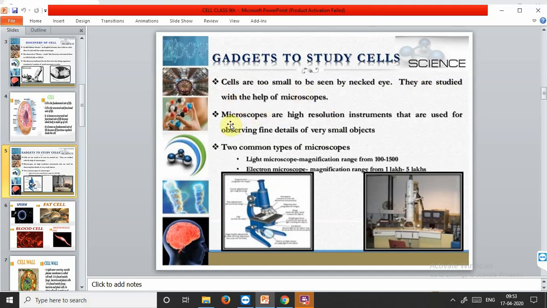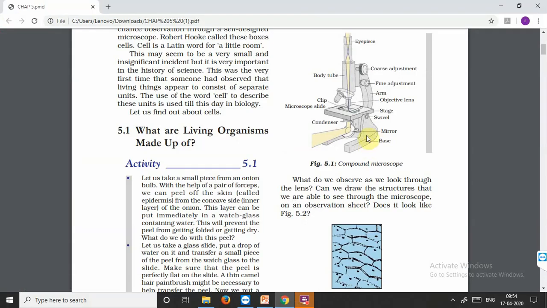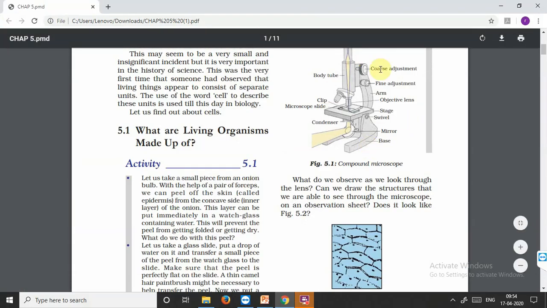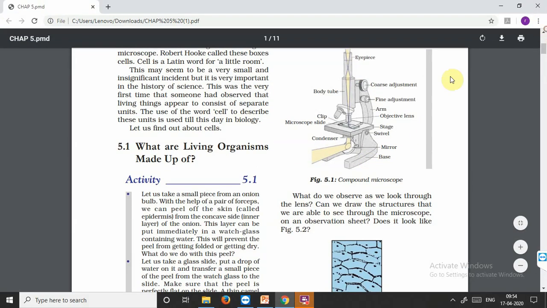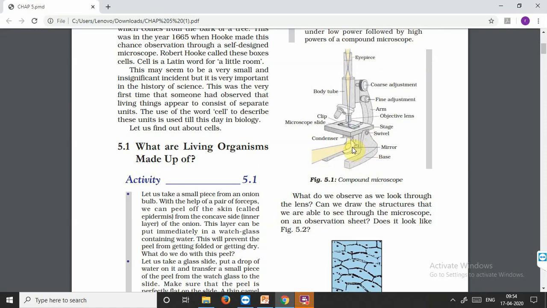What are microscopes? Microscopes are high-resolution instruments that are used for observing the fine details, the very minute details. The cells and organelles are very minute. These were seen with the help of the microscope. This is the structure of a compound microscope. You can see the lens. It is fitted with two lenses, the eyepiece, and here the lens which is used for focusing on the object that is placed here.